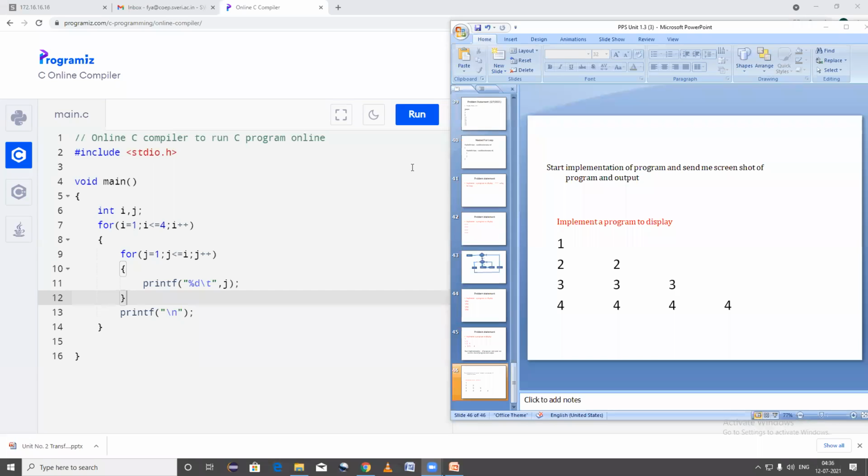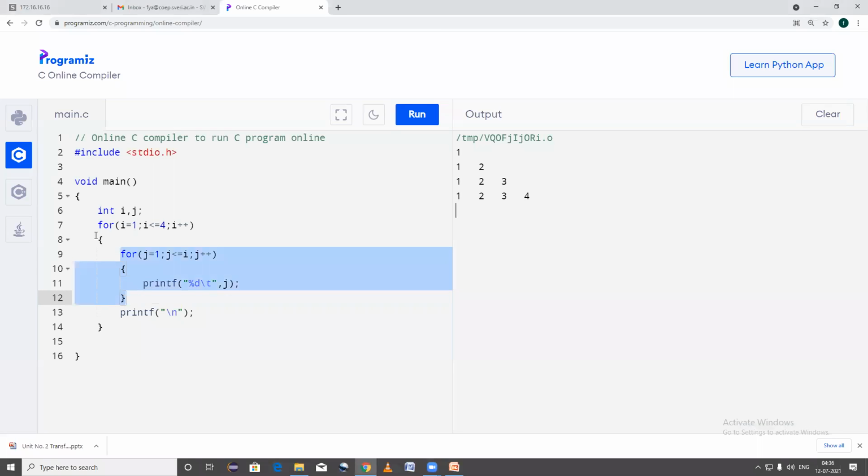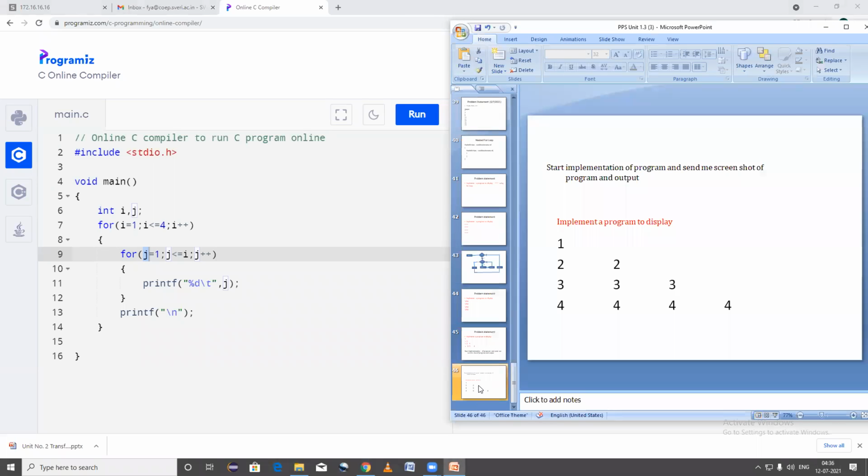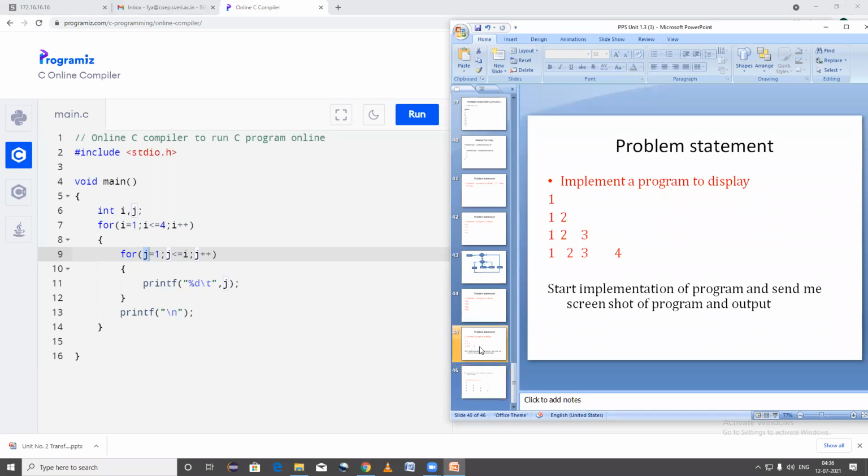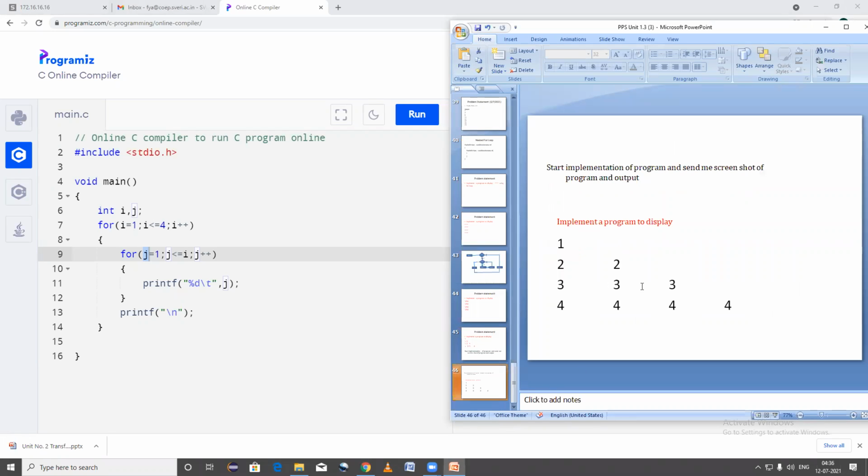Just do it fast. Only one thing we need to change here in the program. If you understand how this inner for loop works and how this outer for loop works, what is the value of I and what is the value of j, how it iterates in the program. If you understand it very well, you'll find this answer within a fraction.